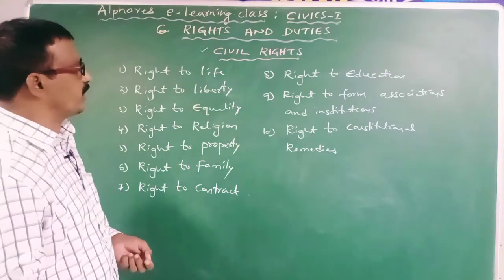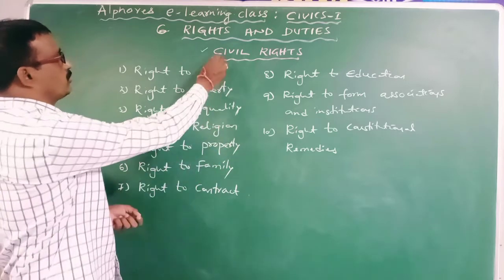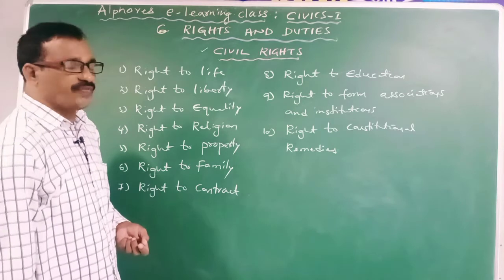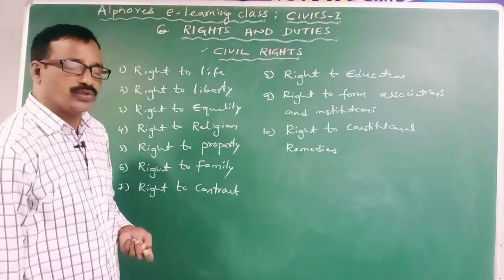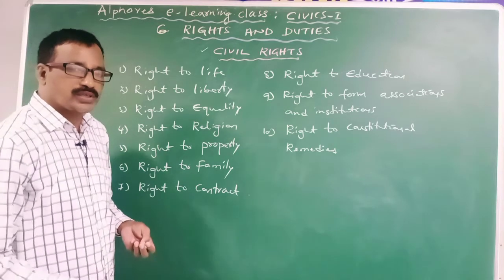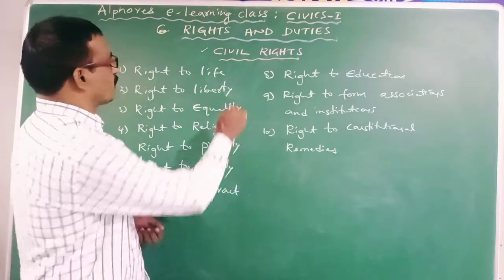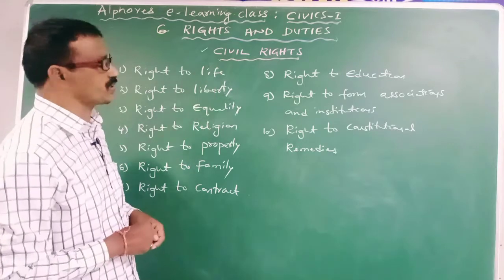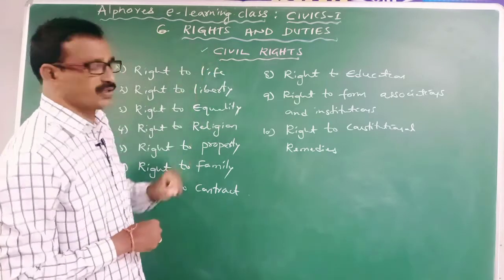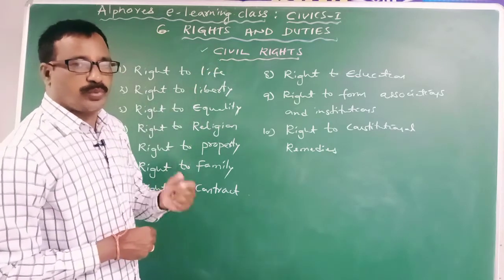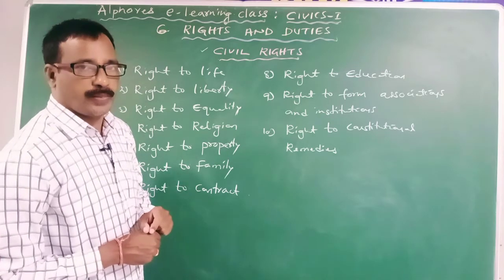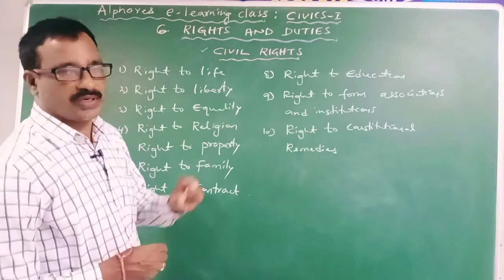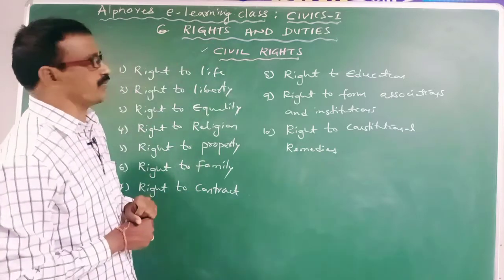As I have already given a brief introduction about civil rights, which rights are civil rights? The rights which provide an opportunity to individuals to lead a civilized social life are called civil rights. So what is the main aim of civil rights? Civil rights aim to provide a happy, honorable and dignified social life to individuals. It is the main aim of civil rights.